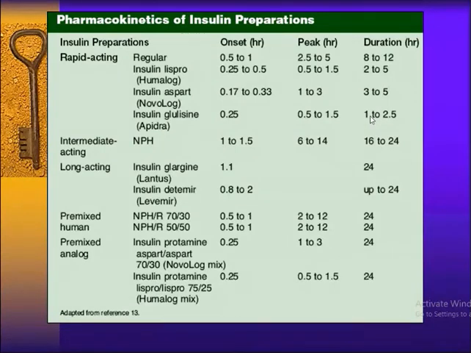So we can make long acting, short acting, fast acting classifications by studying the onset hour, peak hour, and duration. By studying like this, we can classify insulin into fast acting, intermediate acting, and long acting.